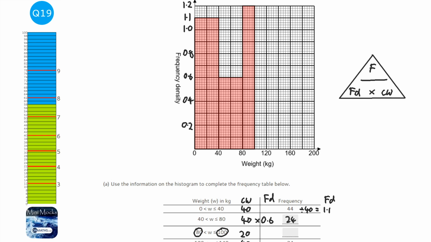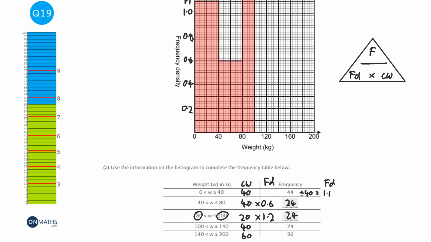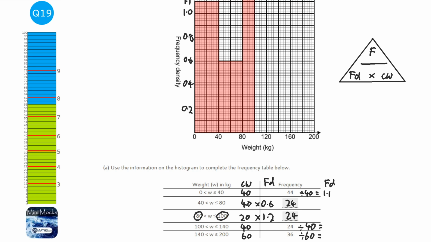The next one has a frequency density of 1.2, looking at the histogram, so 1.2. So I do 20 times 1.2, which is 24 as well. Okay, this time I've got to work backwards. I've given the frequency and the class width, so I need to divide them across, divide that by 40 and divide that by 60 to work out the frequency densities. So 24 divided by 40 is going to be 0.6,